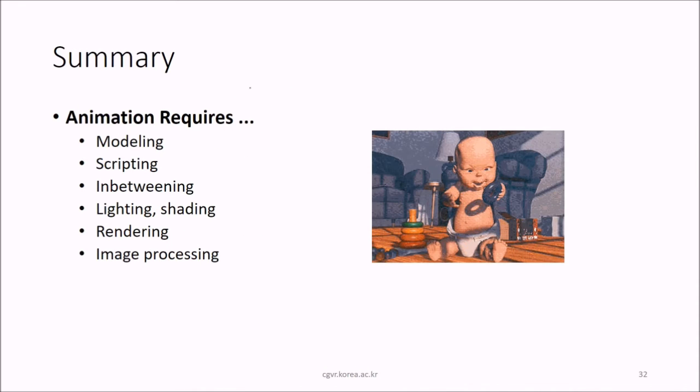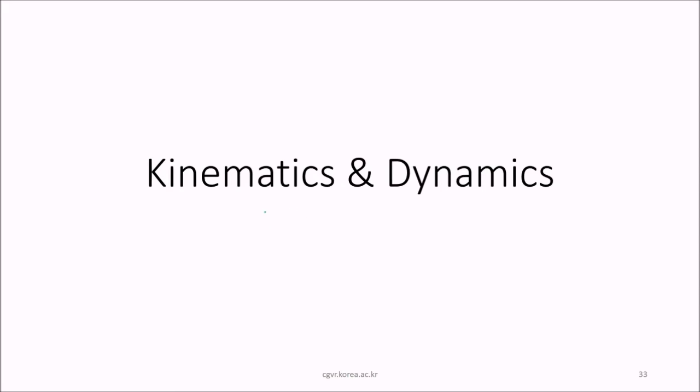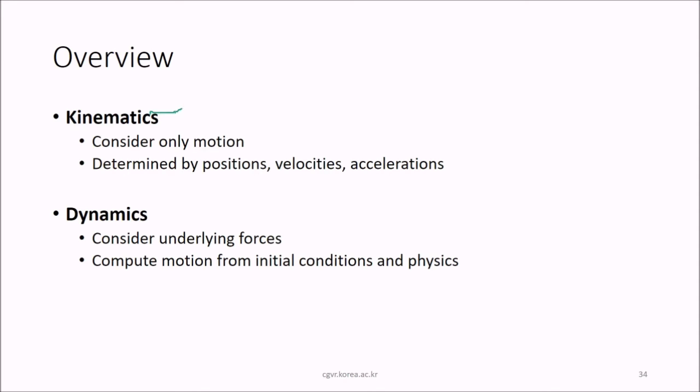So animation requires modeling, scripting, in-betweening, lighting, shading, rendering, and image processing. All these are involved. So we see the kinematics and dynamics in our animation. In kinematics, we'll consider only motion here, which is determined by the position, velocities, and accelerations. While the dynamics consider the underlying forces, and we'll try to compute motion from initial conditions and physics.